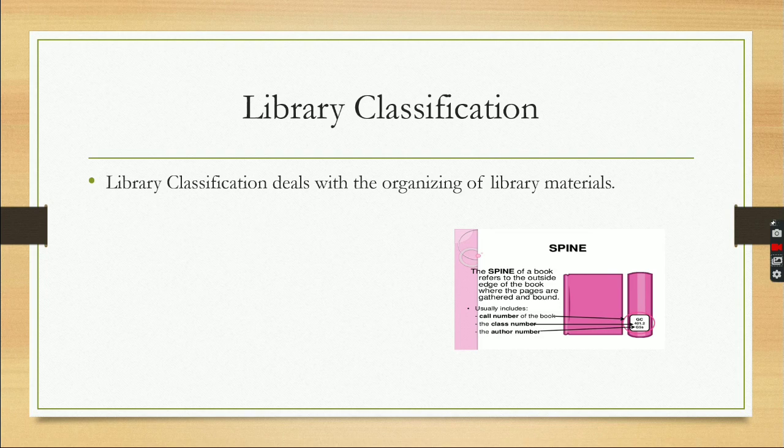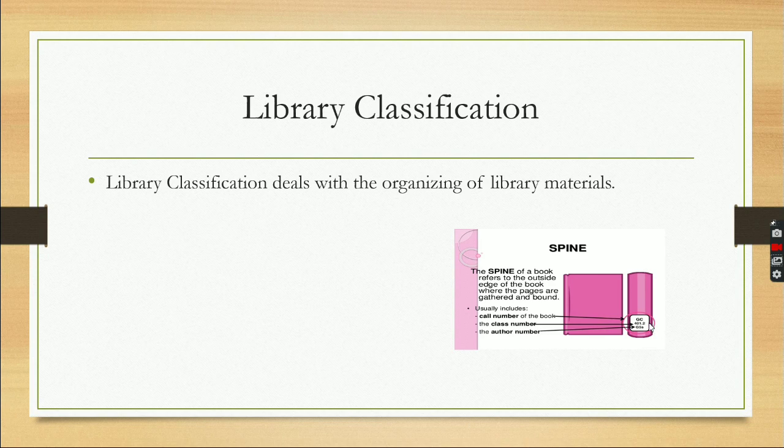We know that in a library there are lakhs of books. If a student wants a particular book, how can a librarian retrieve it? So we have to provide each and every book a class number. In this picture, you can see a book, and on the spine of the book there is a class number.